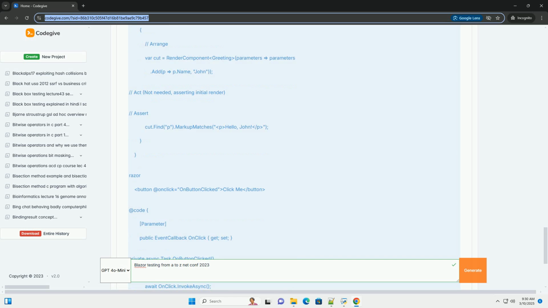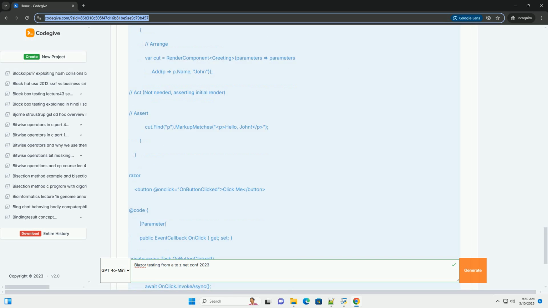5. Integration testing Blazor components. Integration tests go beyond individual components and verify how different parts of your Blazor application work together. This includes interactions between components, services, and external dependencies like databases or APIs.